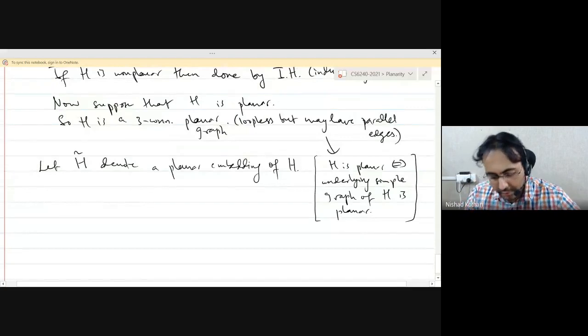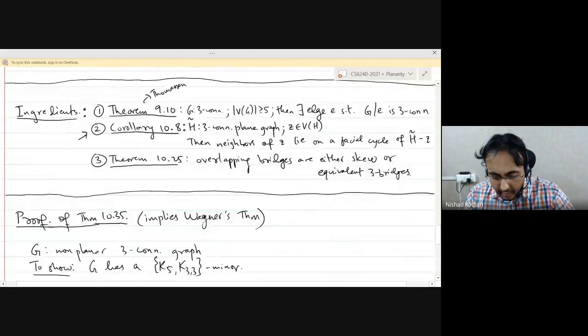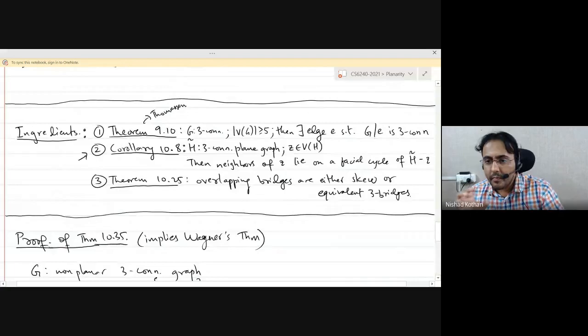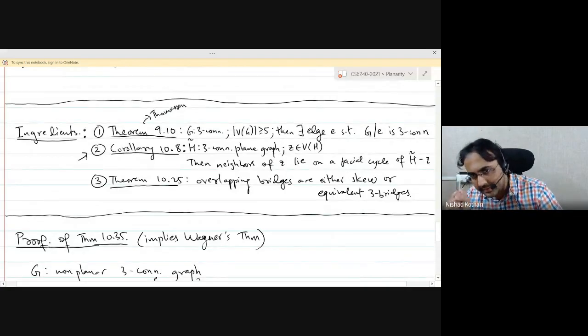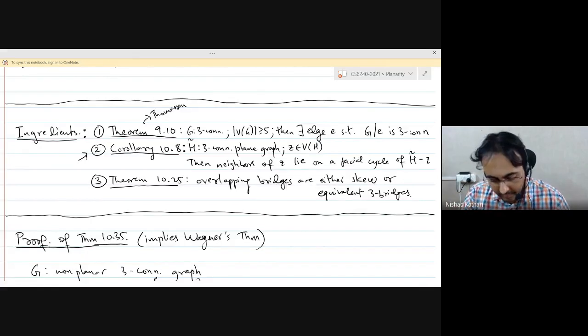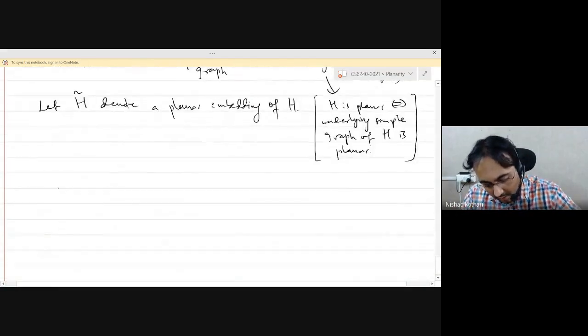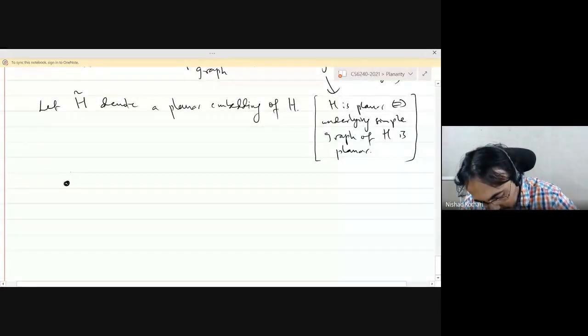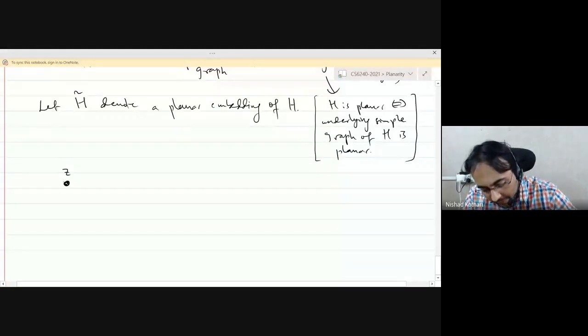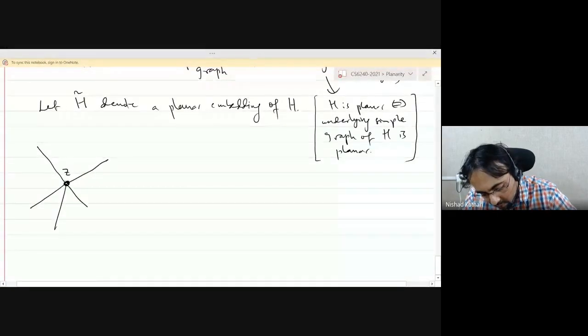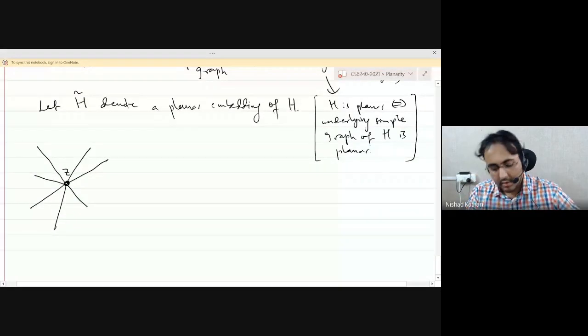So now what I want to do is invoke corollary 10.8. I want to look at this contraction vertex Z, and I want to apply this corollary on this graph H and the vertex Z. Okay, so what can I say? The Z is the contraction vertex, right? All of its neighbors will belong to a cycle.